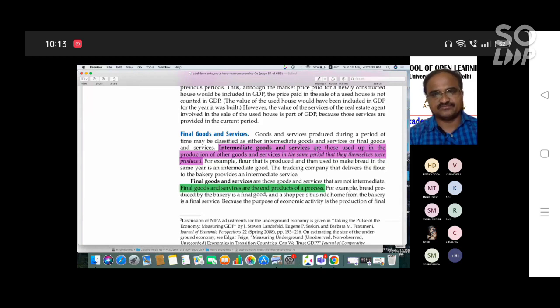Intermediate goods are used up in producing other goods. Final goods and services are goods which are not intermediate, that is, at the end of the process of production. So raw materials like the different parts of a mobile, the charger, are not final goods and services. What is the final good? Mobile is the final good.